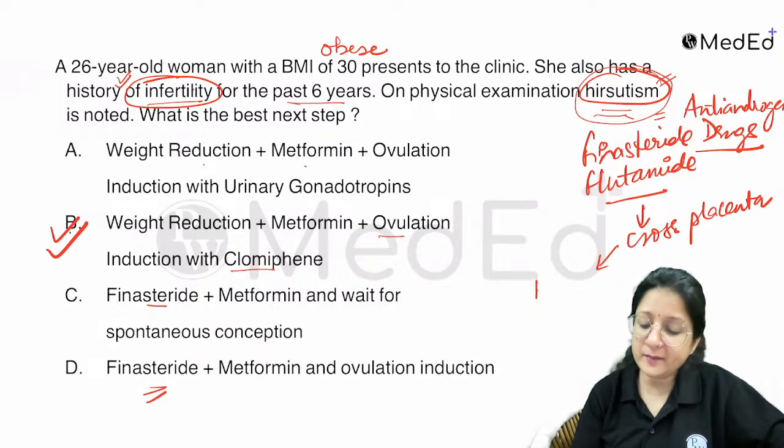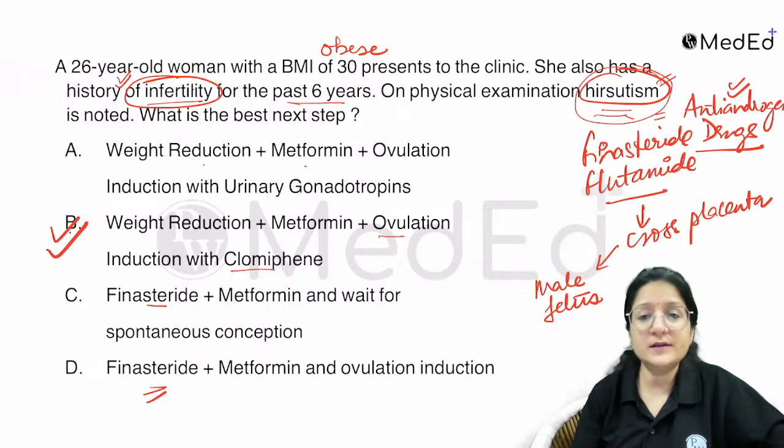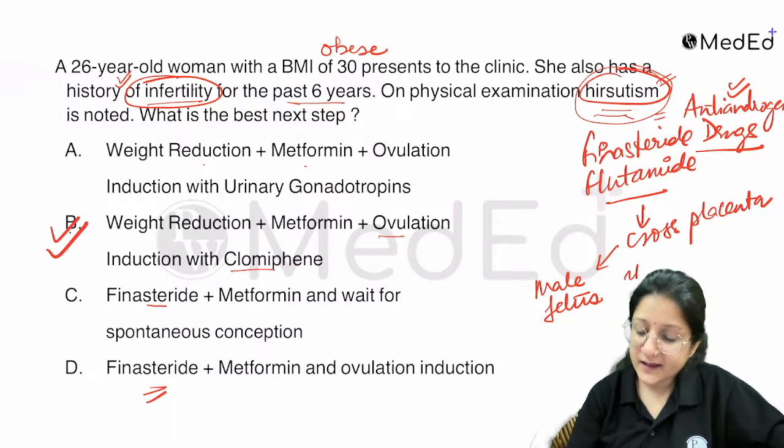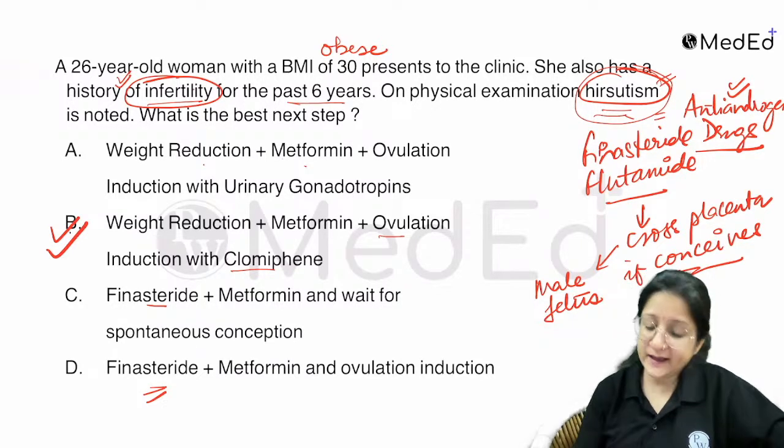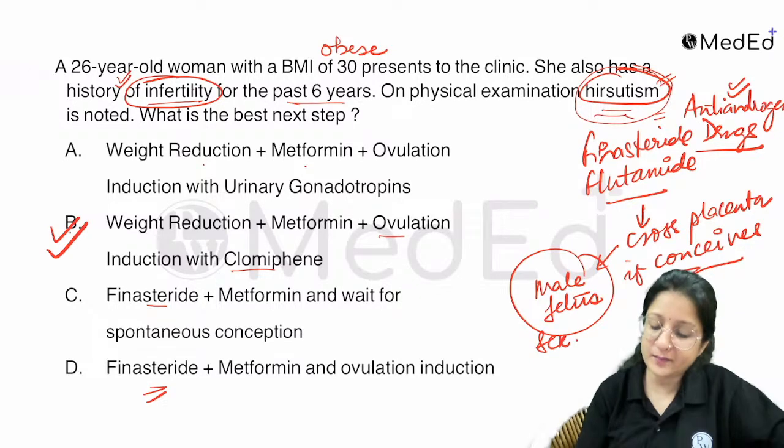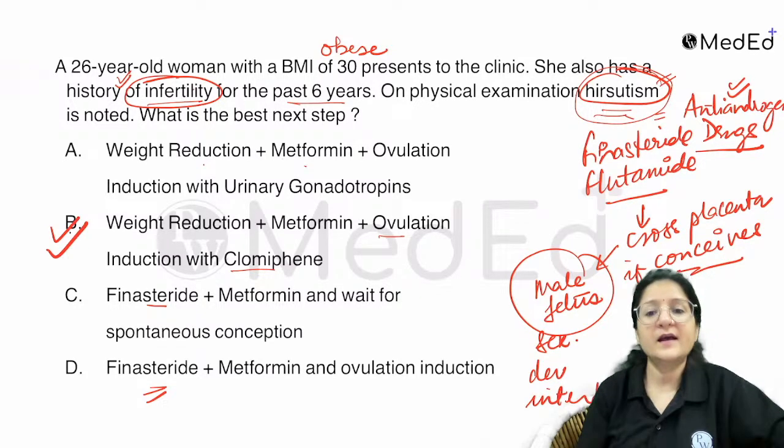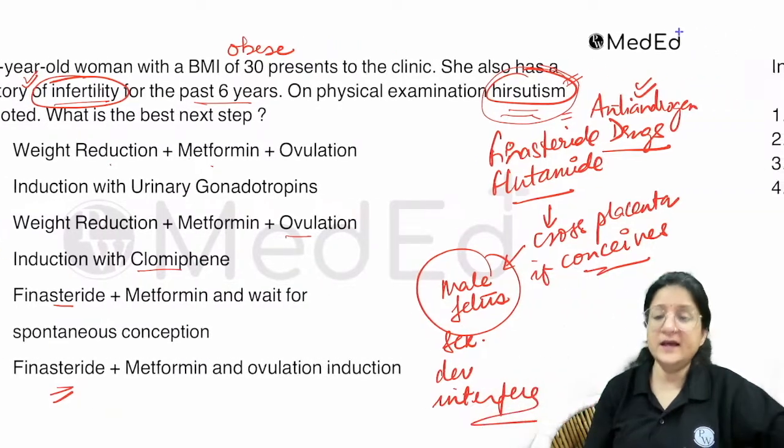If it is going to be a male fetus, they're anti-androgens. If she conceives and has a male fetus, then they can interfere with sexual development.